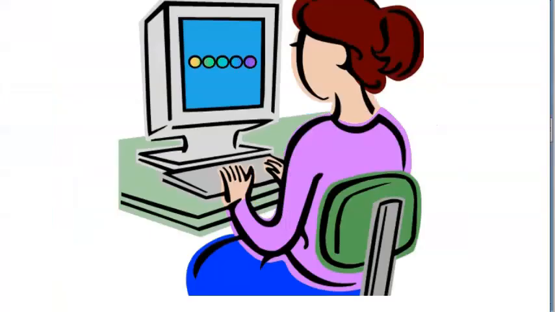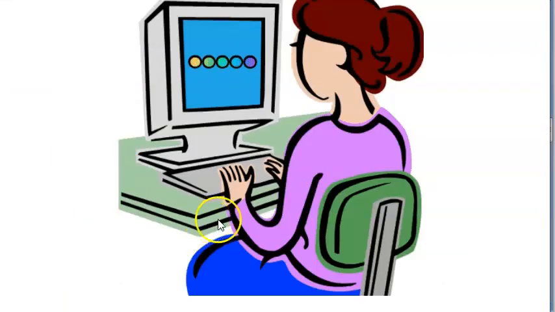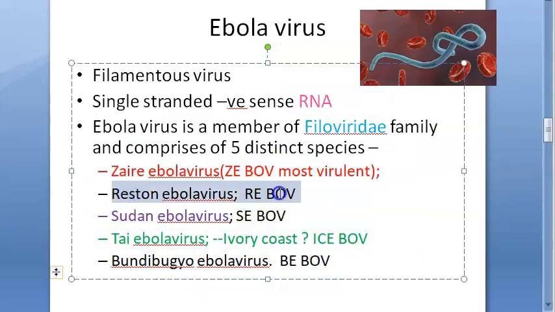Okay, guys. Do you want to remember these names for marks? Just remember at least Zaire, Sudan. Try to say these names, guys, in your head. Zaire Ebola virus, ZEBOV, most virulent. Western Ebola virus, REBOV. Sudan Ebola virus, SEBOV. Thai Ebola virus, Ivory Coast, ICEBOV. Bundibugyo Ebola virus, BEBOV.